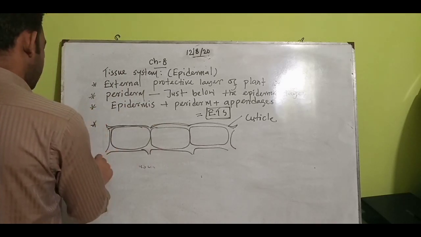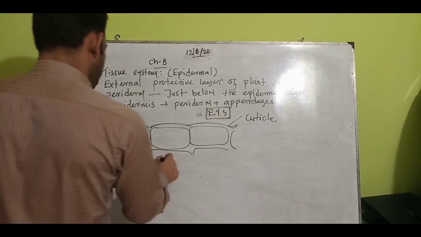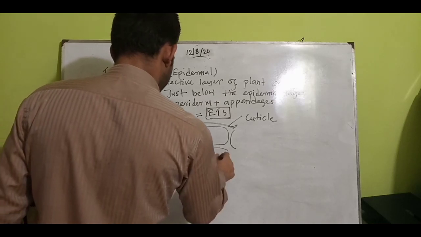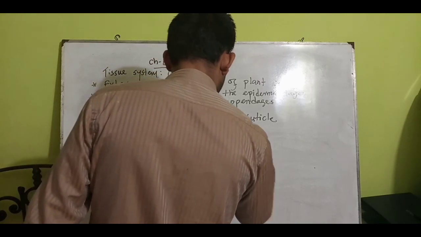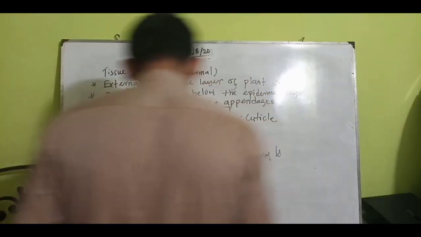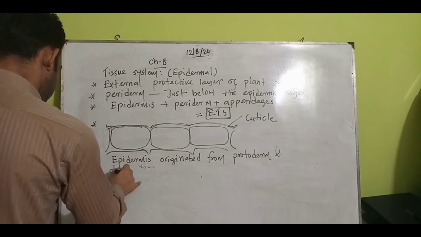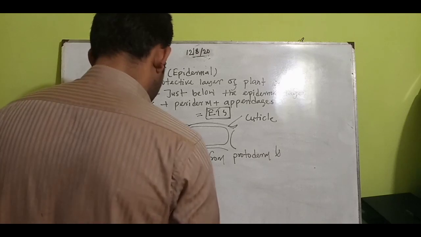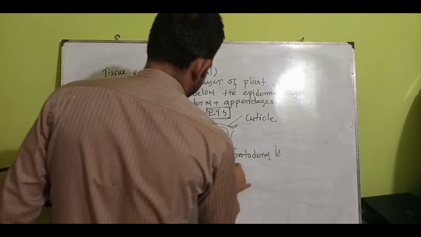So epidermis, another point: epidermis originated from protoderm and dermatogen of apical meristem.